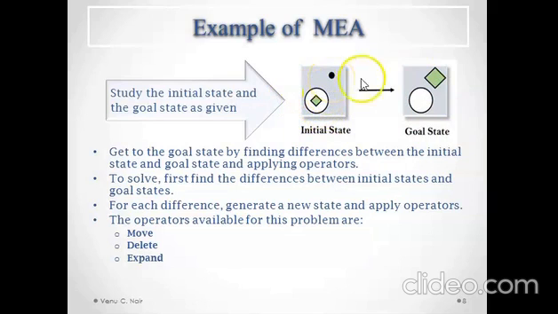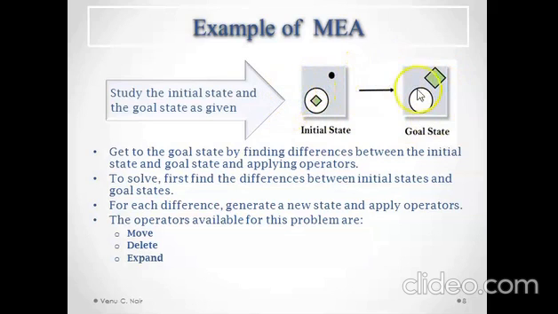We have a dot. We don't have a dot in this. Square is bigger in size. Instead of placing the square inside the circle, we have the square outside the circle. So these differences need to be removed step by step, or operation by operation, so that we reach this state.